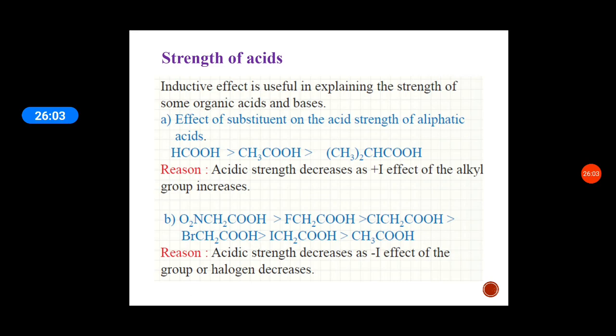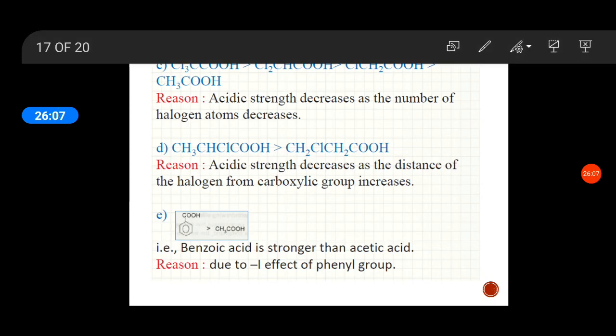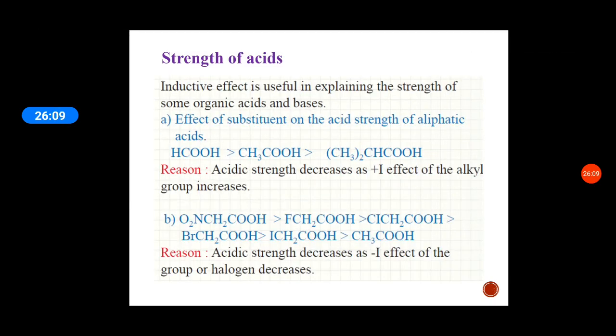So acidic strength decreases as the positive effect of alkyl group increases. And acid strength increases as the negative inductive effect of halogen groups increases.